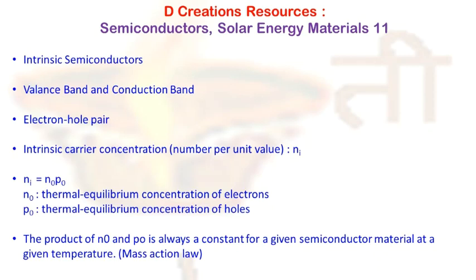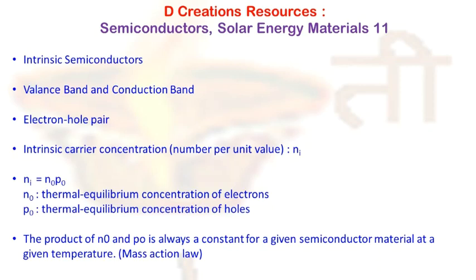The concentration of electrons and holes at any given time or temperature has to be equal because they are generated simultaneously. Usually it is denoted by Ni. If we say that n is the number of electrons and p is the number of holes, we will say n is equal to p is equal to Ni. And this Ni is usually called the intrinsic carrier concentration.